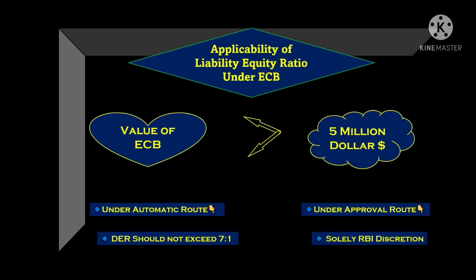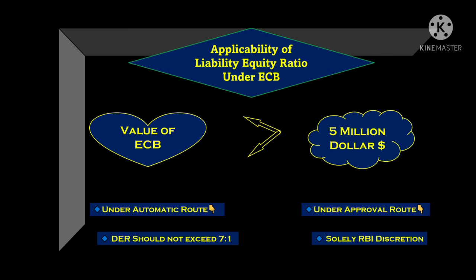But whenever the value of an ECB transaction is more than $5 million, then it will apply. Under the automatic route, the DER, the debt equity ratio or the liability equity ratio, should be 7:1.